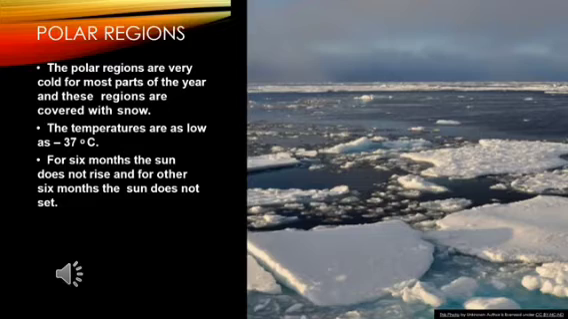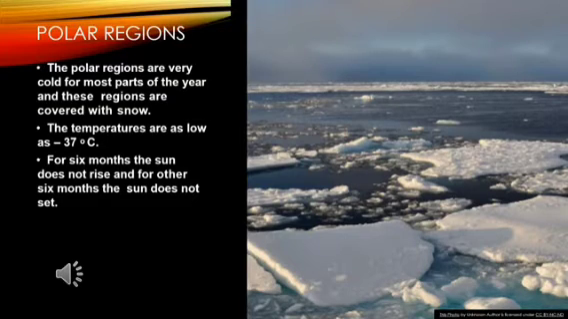Now let me talk to you about the polar regions. The polar regions are the regions which lie inside the Antarctic and the Arctic Circle, right? In these regions, it is very, very cold for most parts of the year, and they are covered with snow. The temperatures are very, very low. It may come below -37 degrees or it could go below that.